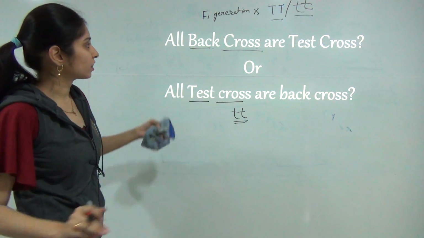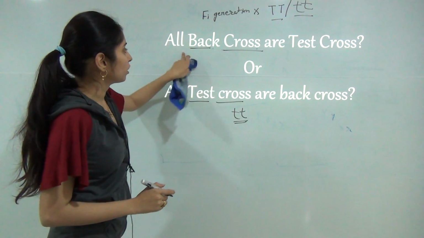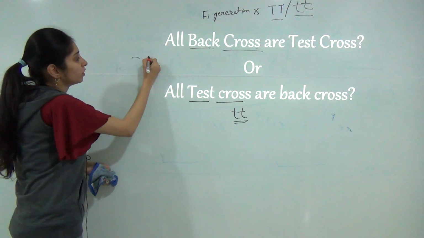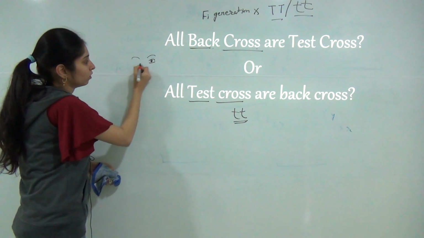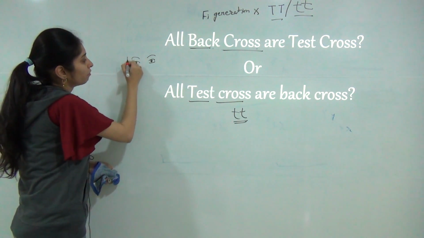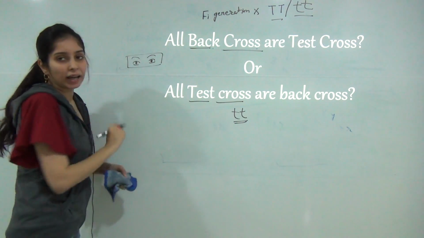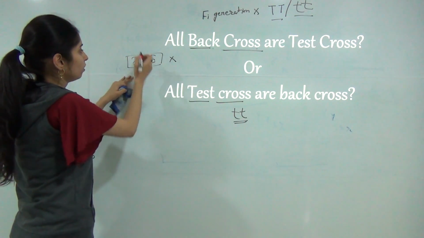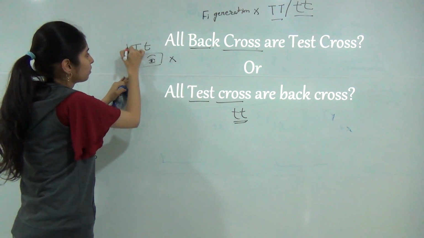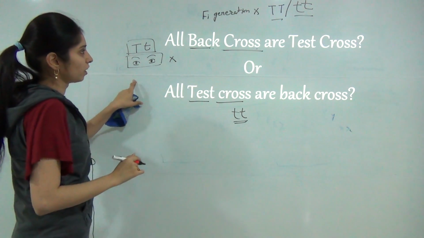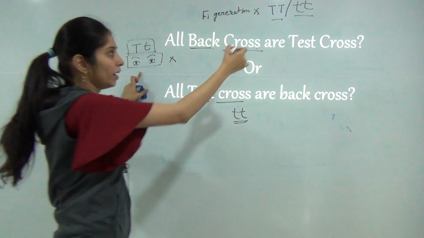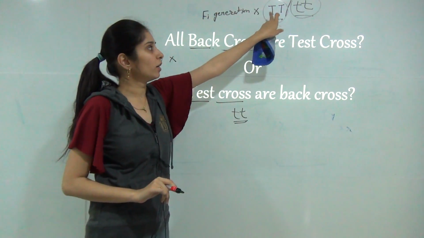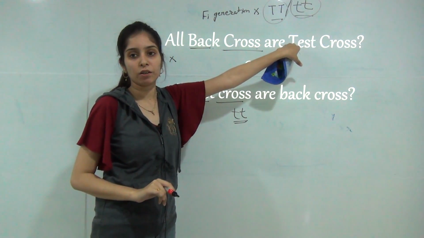For example, for a back cross, there is a person who has black eyes. In the F1 generation, it is present in heterozygous condition. When we cross it with any of the parental generation, capital T or small t, we know there is a formation of heterozygous.